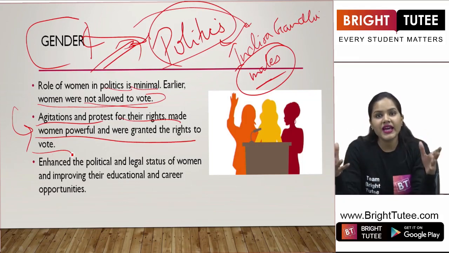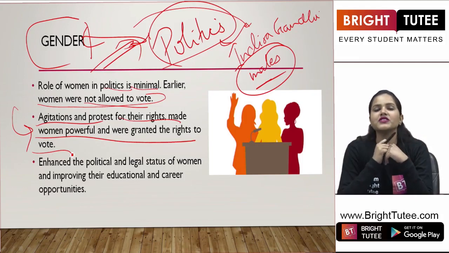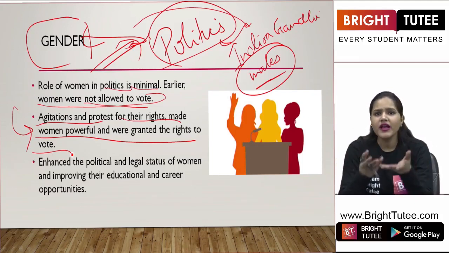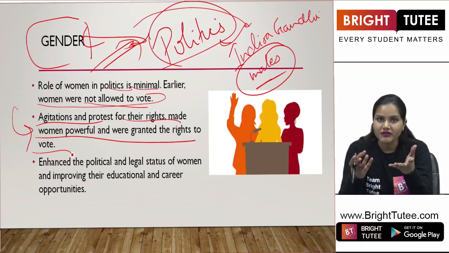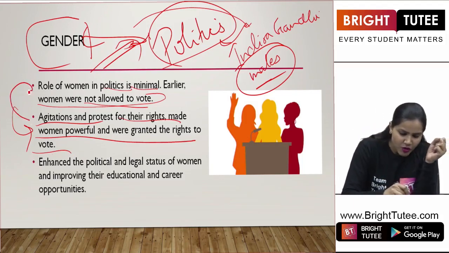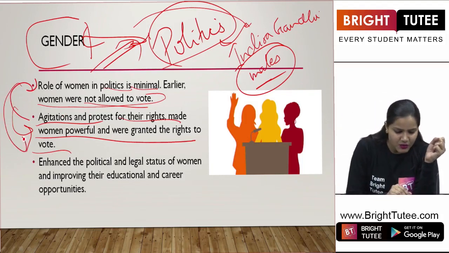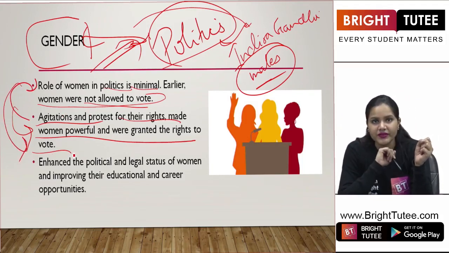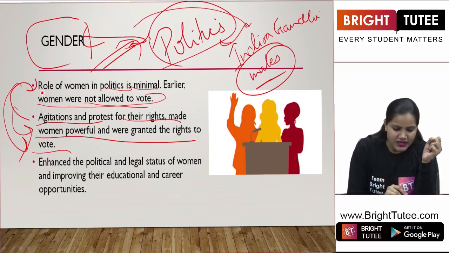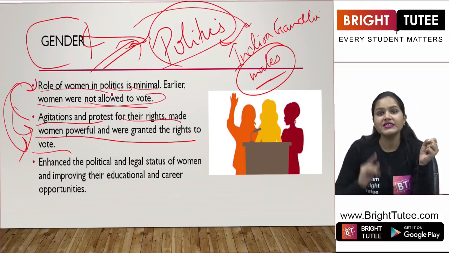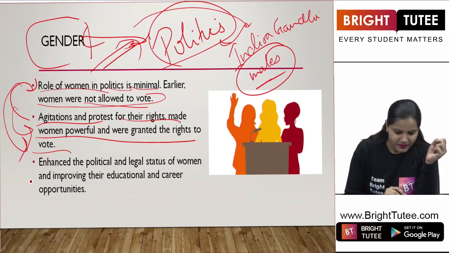There was a society that thought women were not an important part of society, and therefore they were not allowed to vote. This whole notion that women were not seen as an important part is what we are seeing today, and that is why the role of women in politics is still minimal.